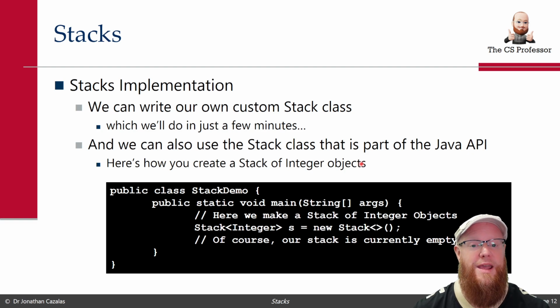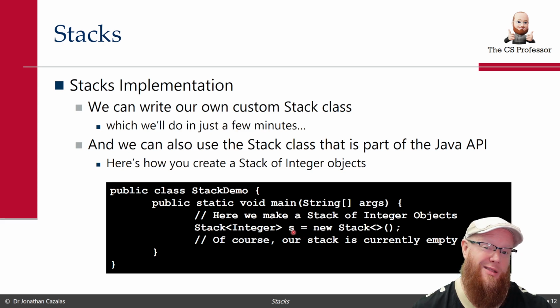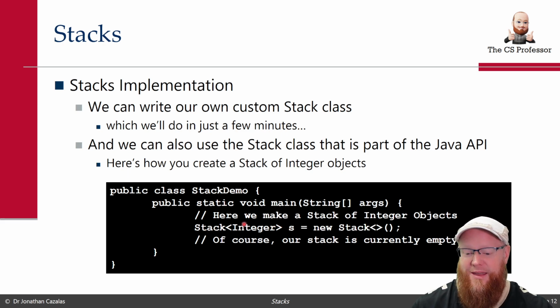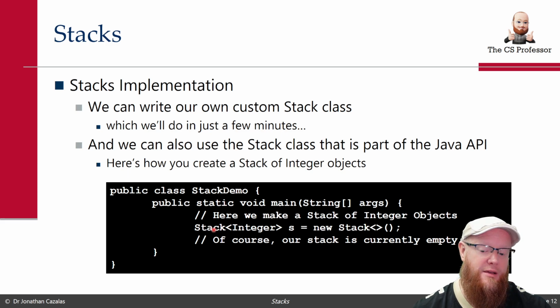Here's how you would create a stack of integer objects. Stack integer, I call it S for stack, equals new stack. Kind of like array list integer, AL equals new array list, or linked list integer LL equals new linked list, right? Here, you're just changing the name of the data structure or the name of the class. In this case, it's stack. So we're creating a stack of integers.